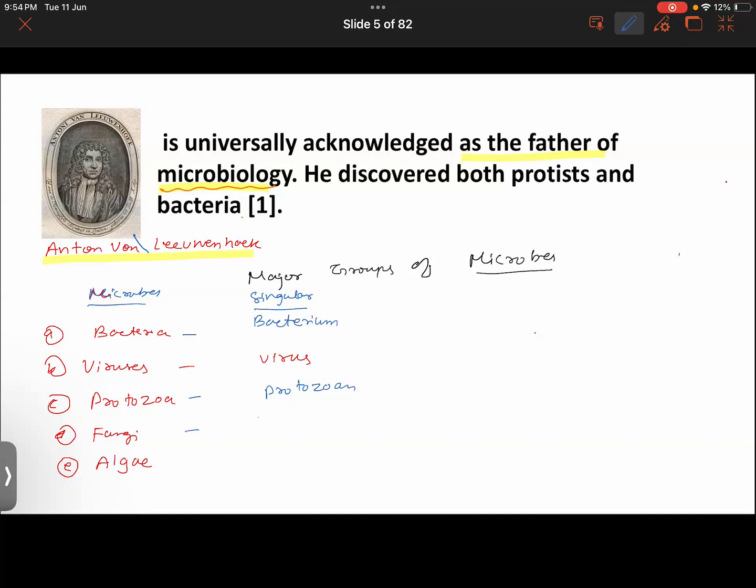The singular of fungi is fungus, and that of algae is alga. So all this which I have written here is plural, and on the next side it is singular: bacteria, bacterium; viruses, virus; protozoa, protozoan; fungi, fungus; algae, alga.